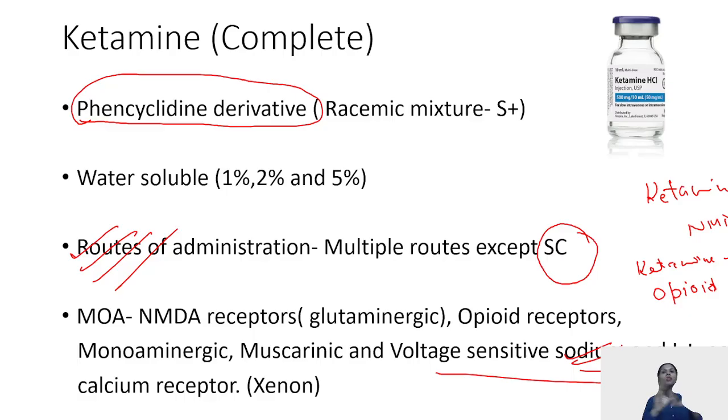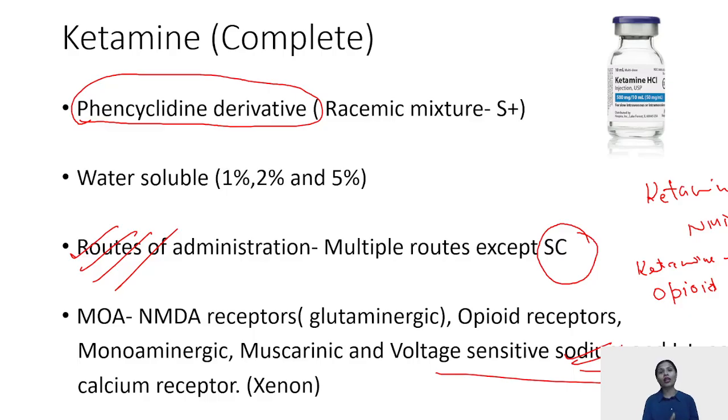Okay, so ketamine can be used in multiple ways. It causes activity through NMDA receptors. It can be used in patients who have been tolerant to opioids. They have abuse potential, and thus analgesia is provided using ketamine. And lastly, ketamine is the induction agent that also acts like a local anesthetic because it can block voltage gated sodium channels.